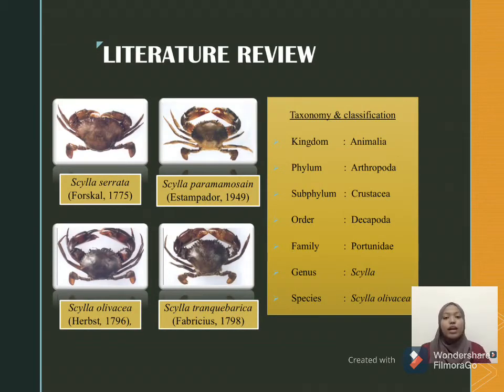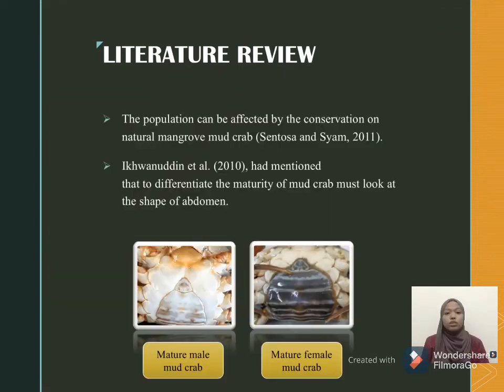As you can see, there are 4 types of pictures of genus Scylla species, which are Scylla serrata, Scylla paramamosain, Scylla olivacea, and Scylla tranquebarica. And the right side shows the taxonomy and classification of genus Scylla. Authors found that the population of mud crabs can be affected by the conservation of natural mangrove mud crabs.